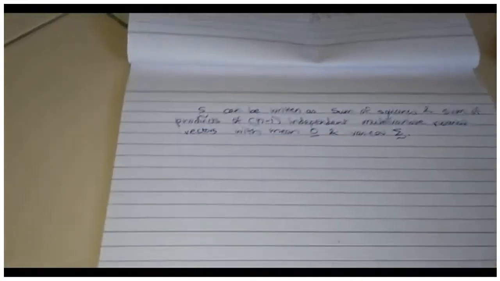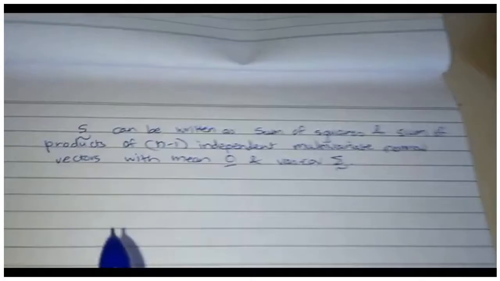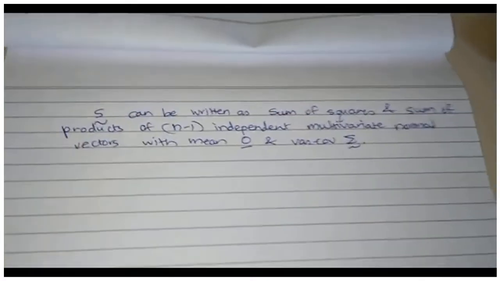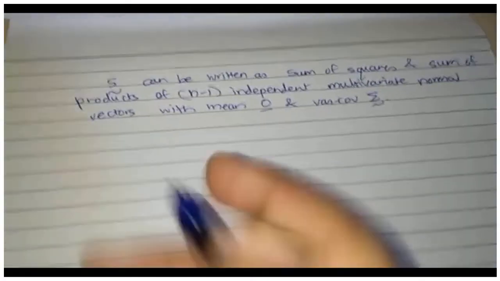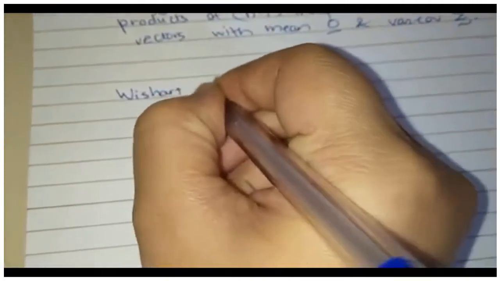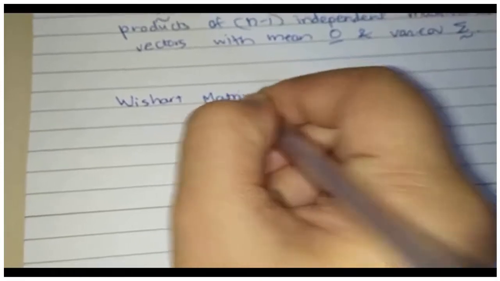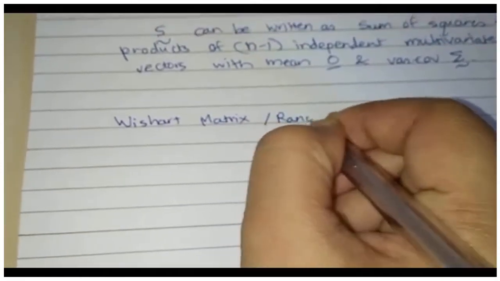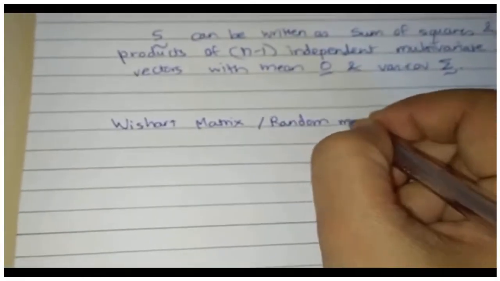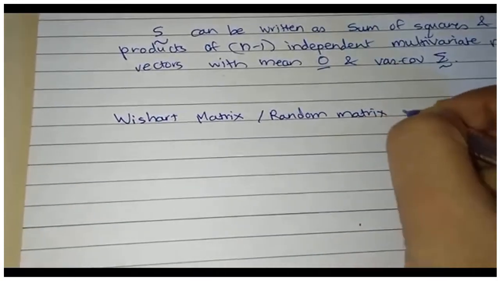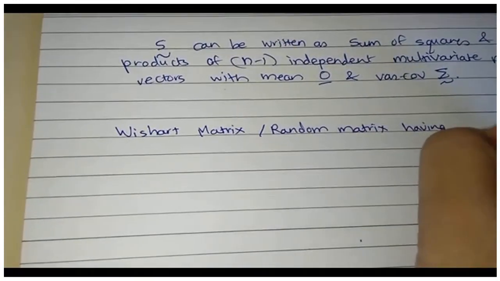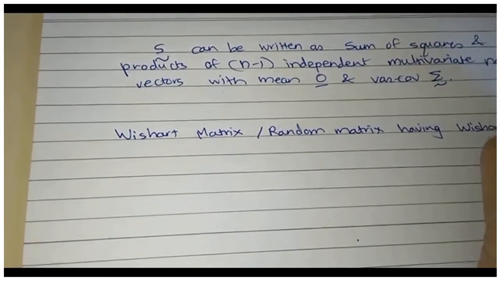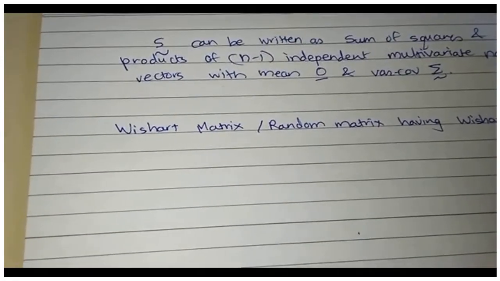So now we are going to define the Wishart distribution as a distribution which has this type of property. Let me define a Wishart matrix, which is the same as a random matrix having Wishart distribution. Just another way of writing the same thing. So you can take this as the definition of the Wishart distribution also.